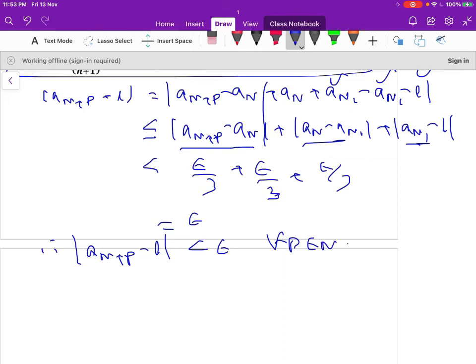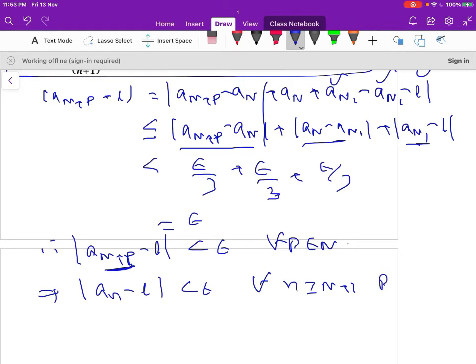So this is for all p belonging to the natural numbers. This implies I can write modulus of a_n minus l less than epsilon for all n greater than or equal to N plus 1, where p may be 1, 2, 3 like this.